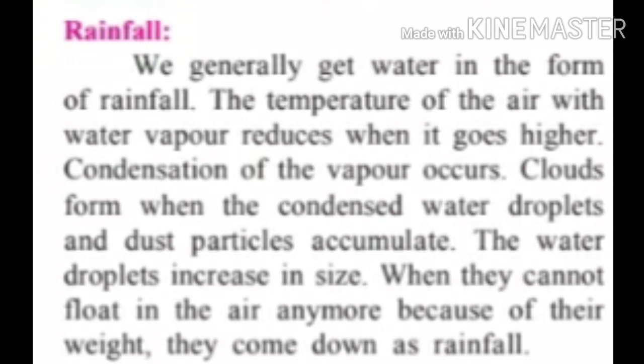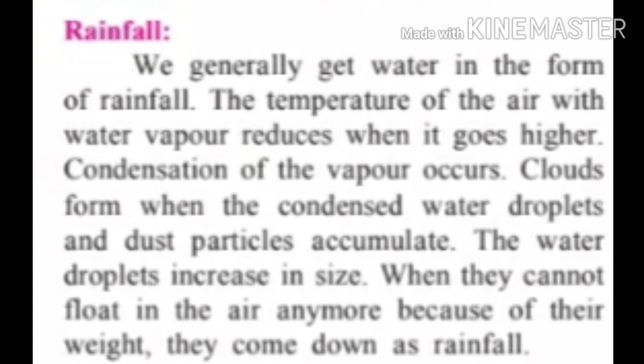What is meant by condensation? The conversion of water vapor into droplets of water is called condensation. As the temperature of air reduces as it goes upward, the water vapor converts into water droplets. That procedure is called condensation.